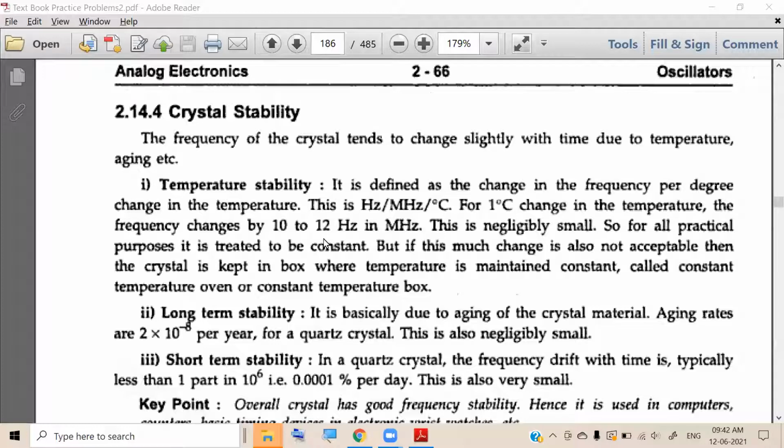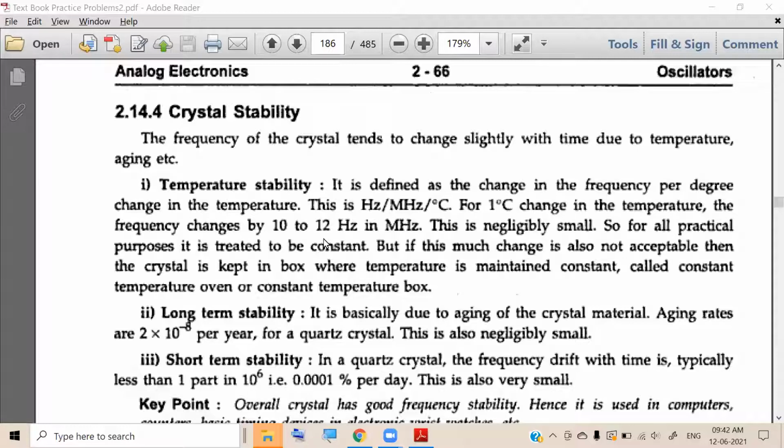And it is in the order of 0.0001% per day, less than 1 by 10 power 6, and this is very small.